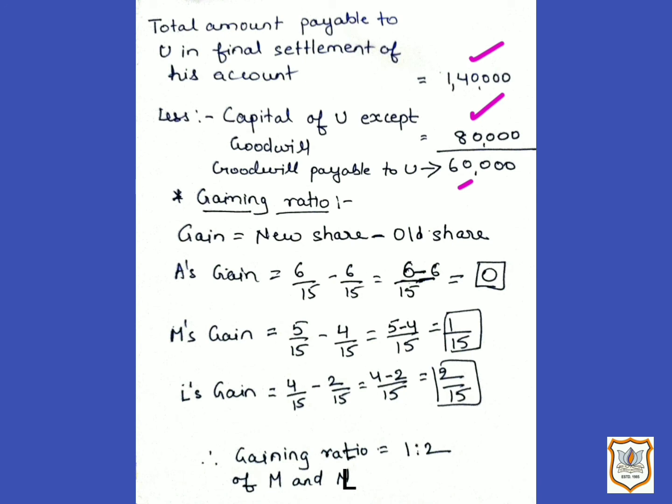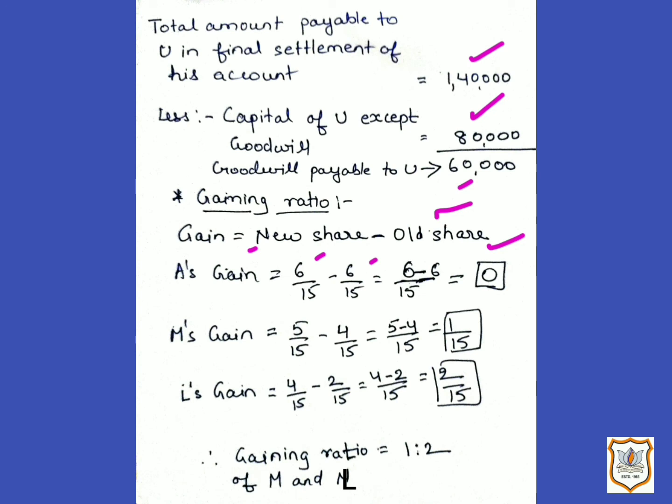So let us find out A's gain first. We know the formula of gain, that is new share minus old share. So here A's gain will be, A's new share is 6/15 according to new profit and loss sharing ratio, and his old share is again 6/15 according to old profit and loss sharing ratio. So when we solve it, we will get 0. That means A is gaining nothing.